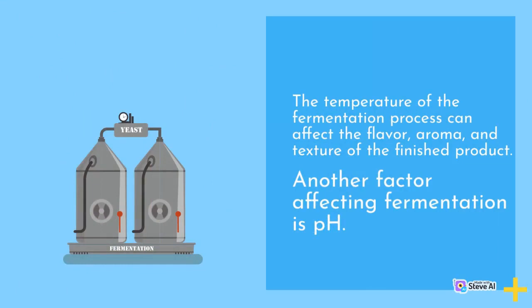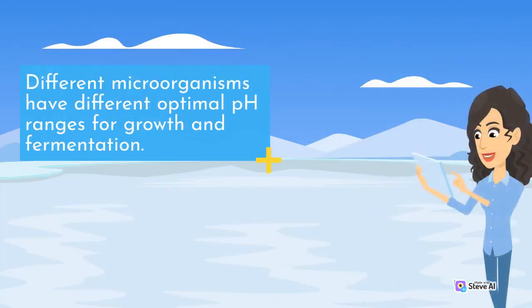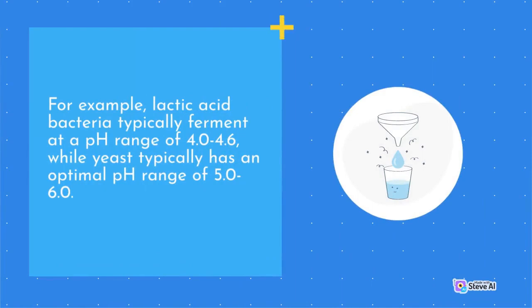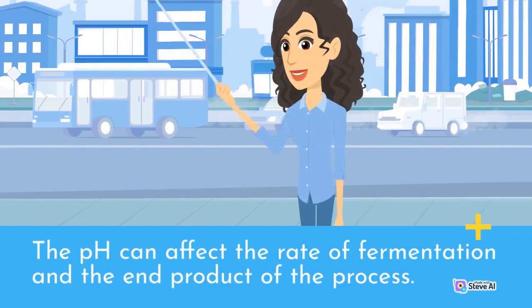Another factor affecting fermentation is pH. Different microorganisms have different optimal pH ranges for growth and fermentation. For example, lactic acid bacteria typically ferment at a pH range of 4.0 to 4.6, while yeast typically has an optimal pH range of 5.0 to 6.0. The pH can affect the rate of fermentation and the end product of the process.